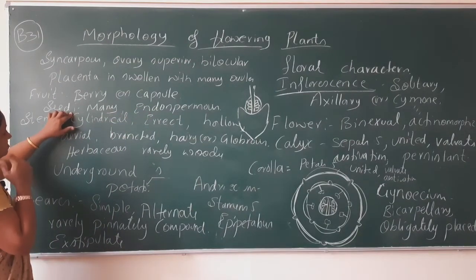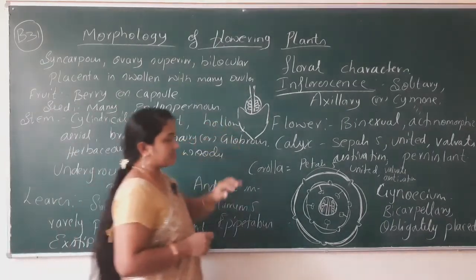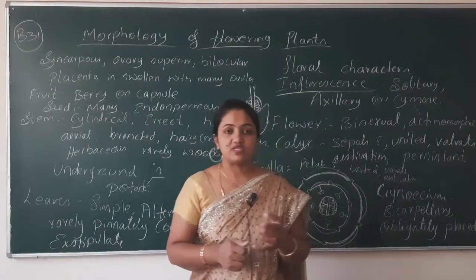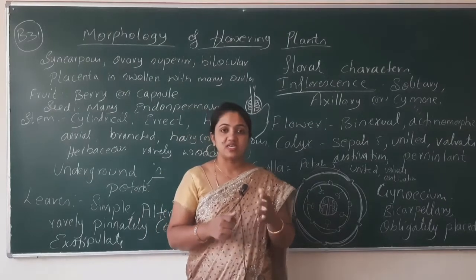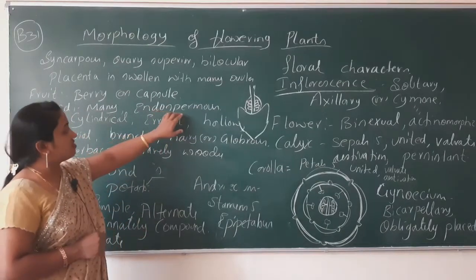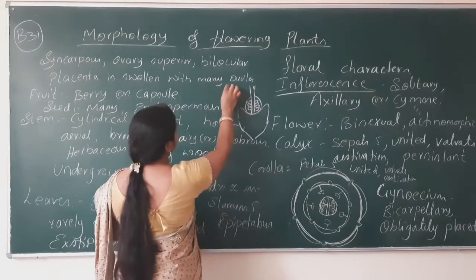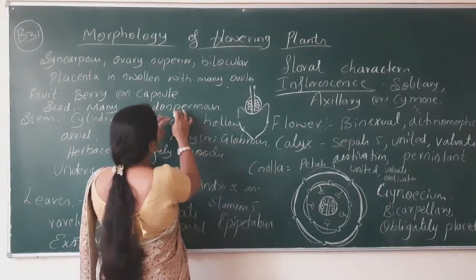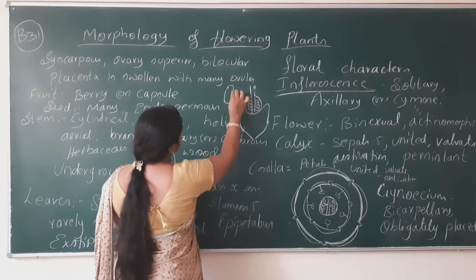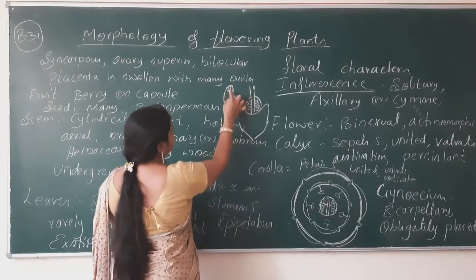Now seed. Seeds are many in number, as in tomato and brinjal. You may see a number of seeds in it, and each seed consists of endosperm. Now what is endosperm? Endosperm is a structure. Consider this is the seed. This seed will have an embryo.